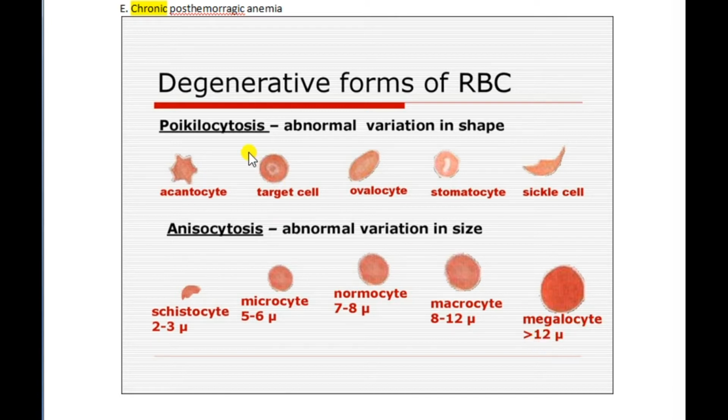Poikilocytosis means abnormal variation in shape. Acanthocytes, we can see some spines. Target cells, we can see a central target point. Ovalocyte, oval shape. Stomatocyte and sickle cell.